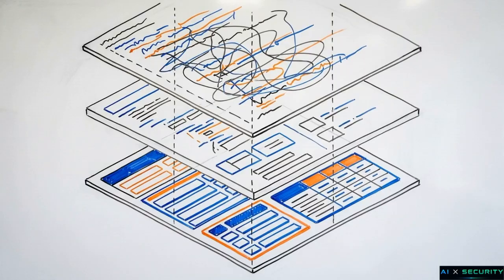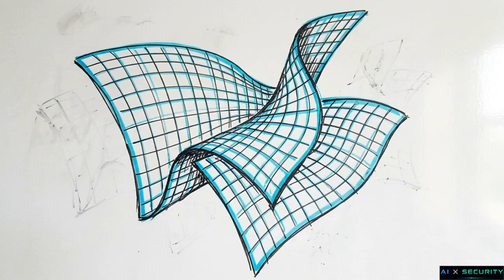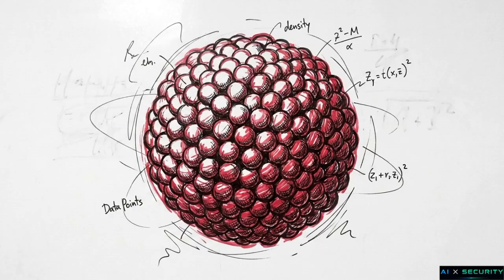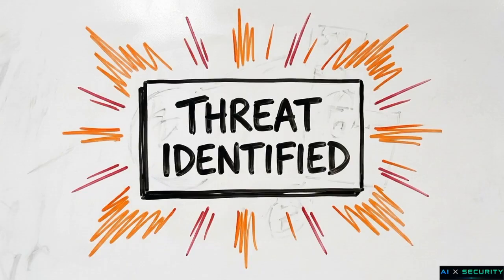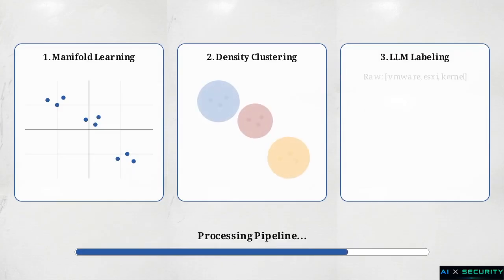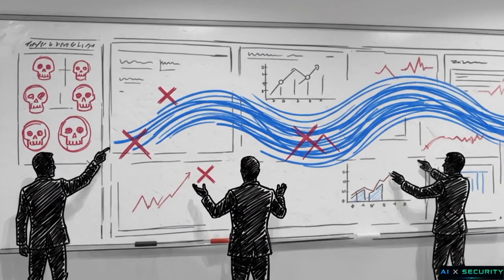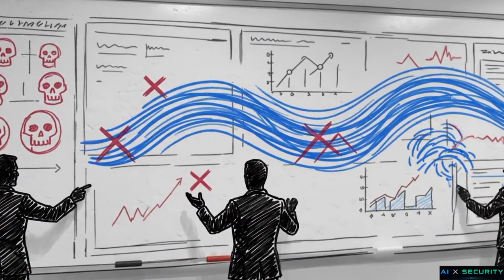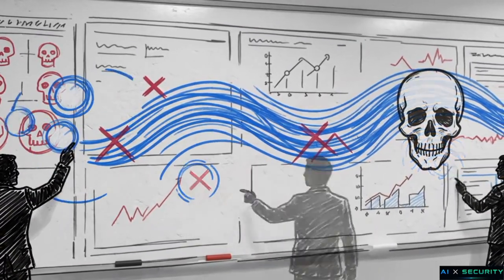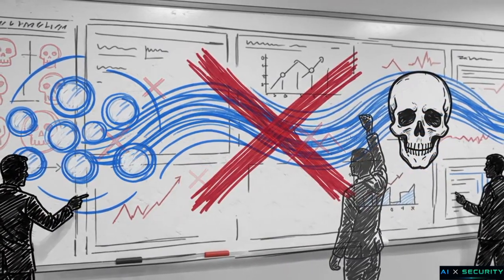These results demonstrate that the traditional difficulties of parsing dense technical text with unsupervised models can be mitigated through layered architectures. By combining manifold learning, advanced density clustering, and precise LLM labeling, we create a robust framework for managing the volume and specificity of cybersecurity data. By automating the categorization of unstructured logs with these pipelines, organizations can shift their resources from deciphering raw text to proactively neutralizing cyber threats.